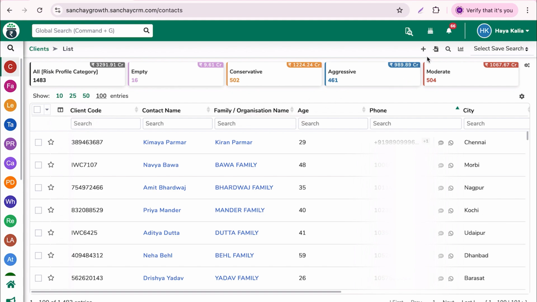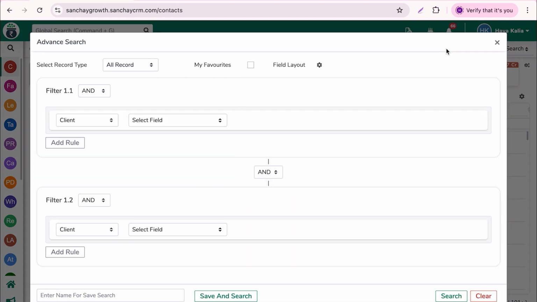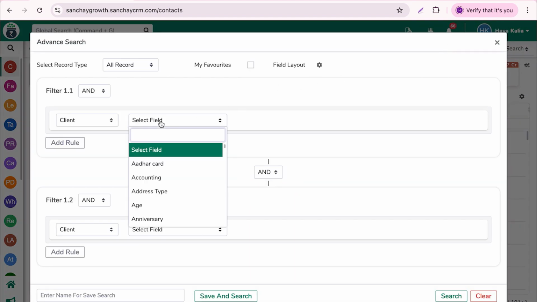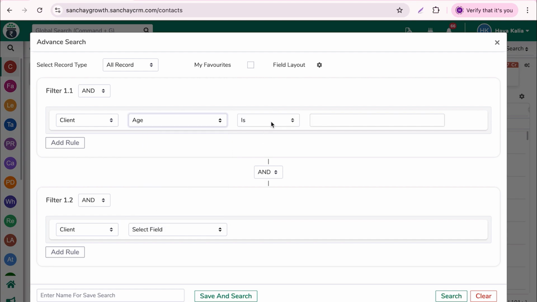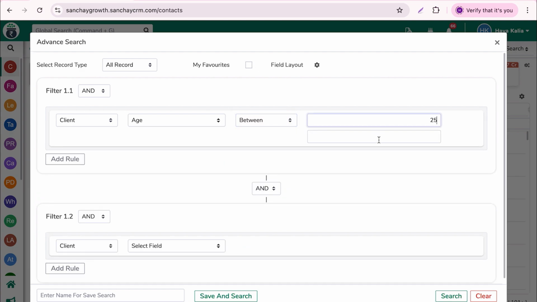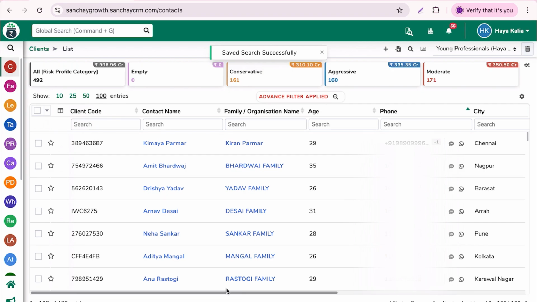So I will go to the advanced filter, and here I will select the field age, and I want the category 25 to 35. So I will select between. Here I will type 25 to 35. These are the young professionals, so I will save it as young professionals, and I will simply click save and search so that in future as well I can use the same filter again. A filtered list of the young clients appears.